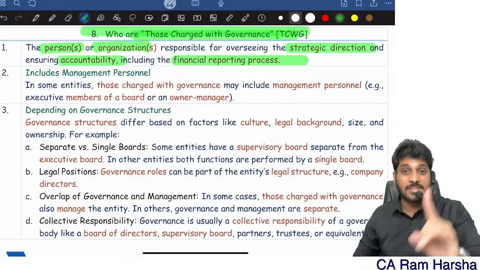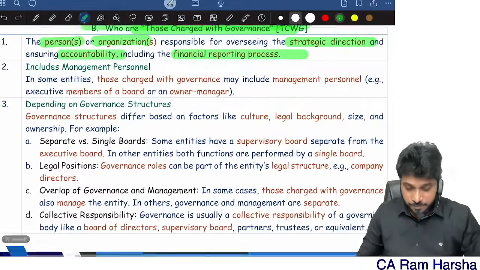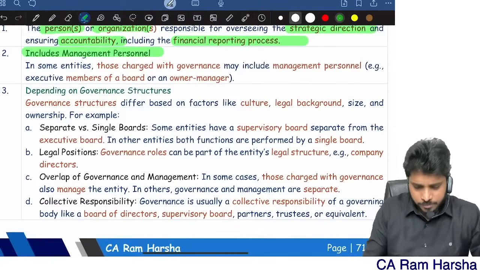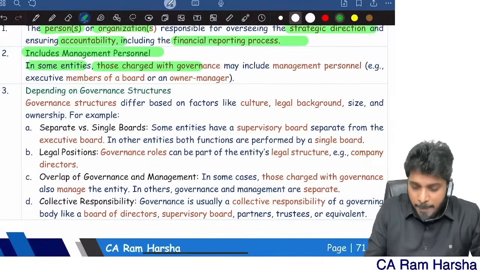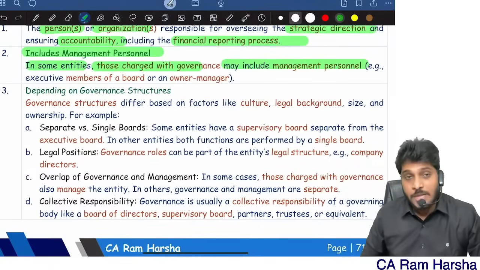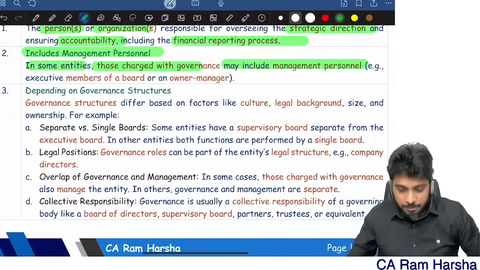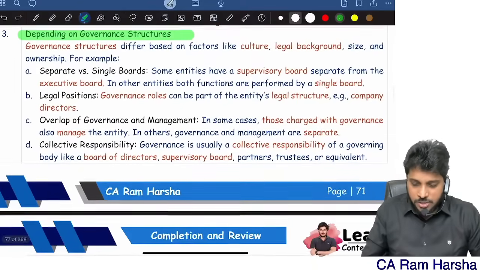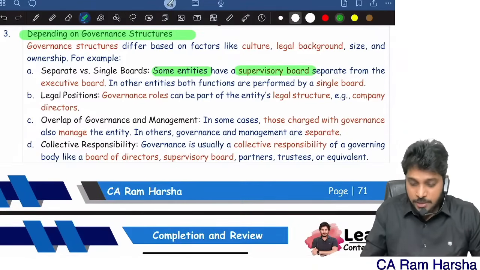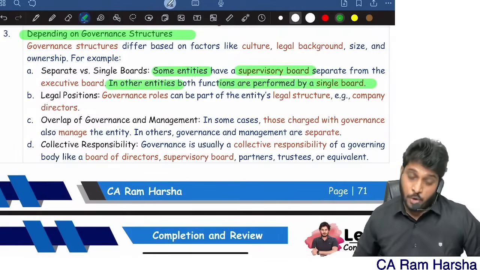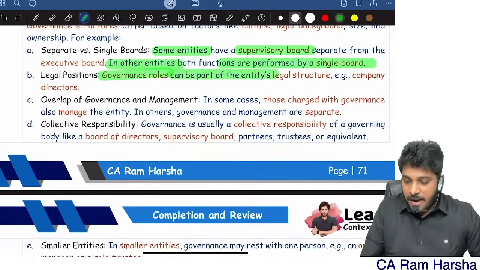In Companies Act, they are nothing but key managerial persons. And in some entities, top management may include management also. Those charged with governance sometimes also get involved in management of the affairs of the company. Depending on governance structure, some entities have a supervisory board. In some entities, both the functions are performed by a single board. Governance roles can be part of the entity's legal structure.